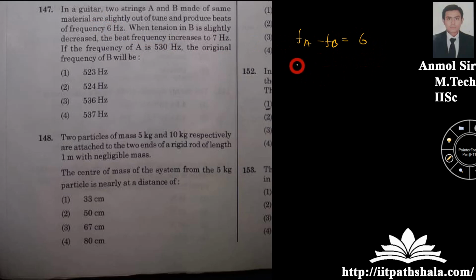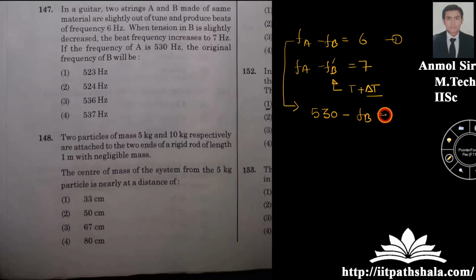And in the second, FA minus FB dash equal to 7, if you are changing the tension a slight bit. Now from the first expression, because I have to calculate the original frequency, FA is 530 minus FB equal to 6, giving me FB equal to 524.